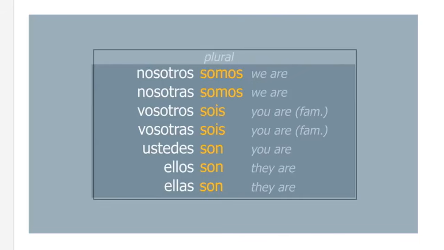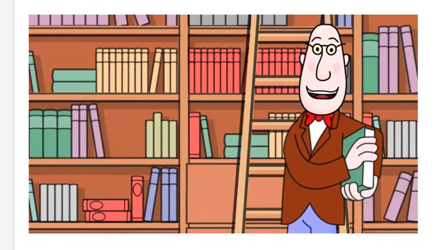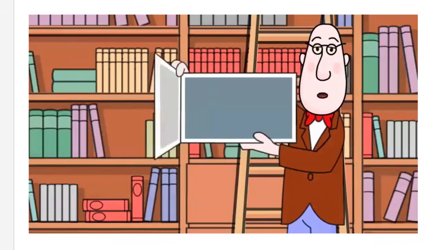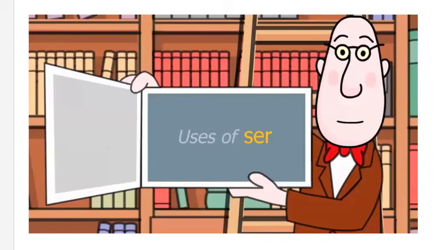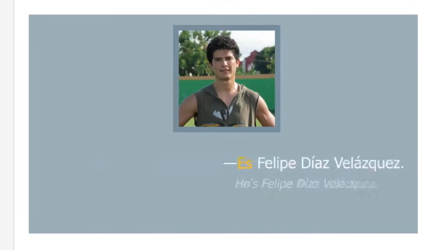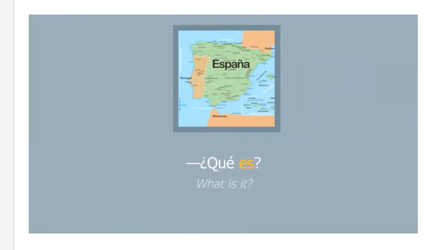Ellas son. Ser is an irregular verb. Its forms don't follow the regular patterns of most verbs. Don't worry, you'll learn to use regular verbs very soon. Ser is used to identify people and things. ¿Quién es él? Es Felipe Díaz Velázquez. ¿Qué es? Es un mapa de España.